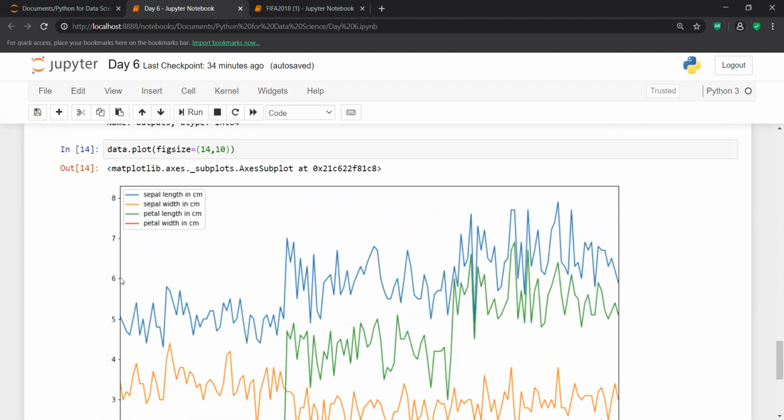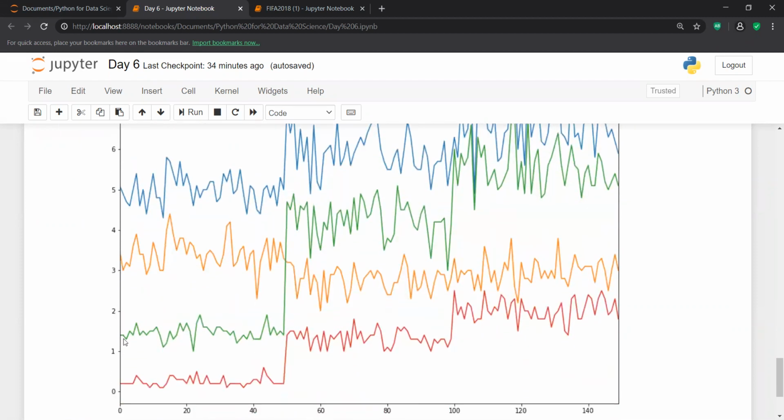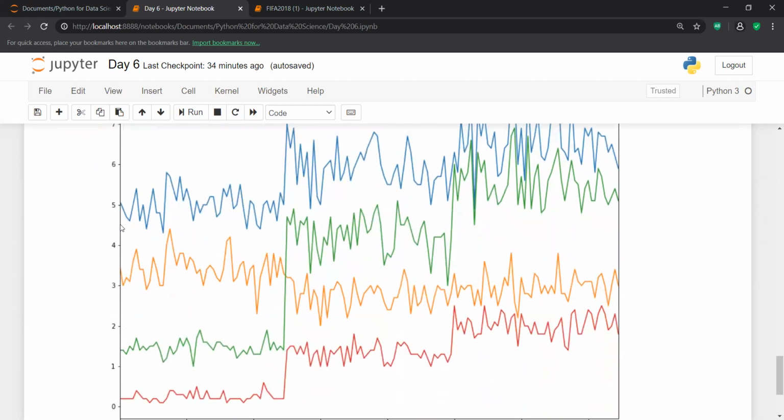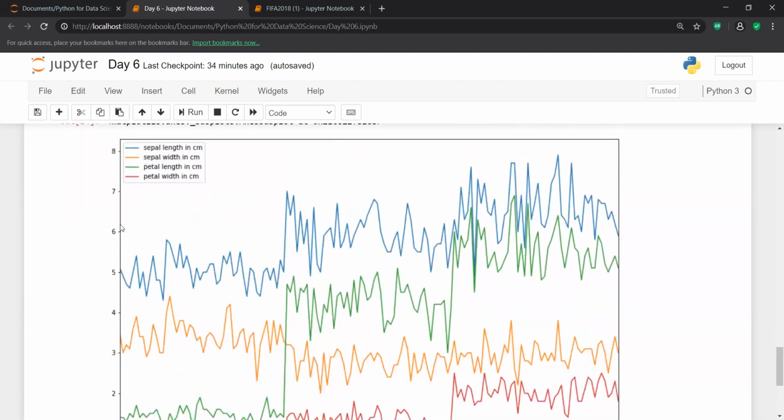If I check the petal length, I think the range starts from maybe 0.8 or 0.9, and it goes up to 6.9, or maybe 6.8. So it starts from 0.8 and goes to 6.8.